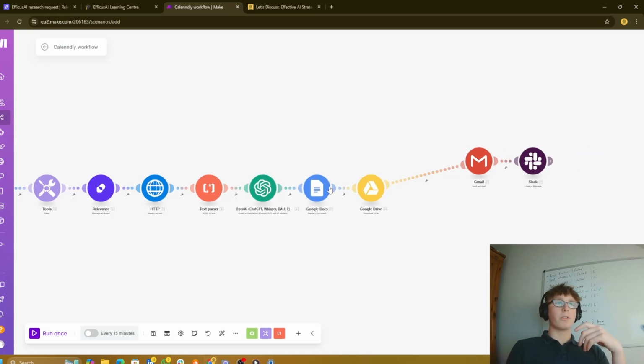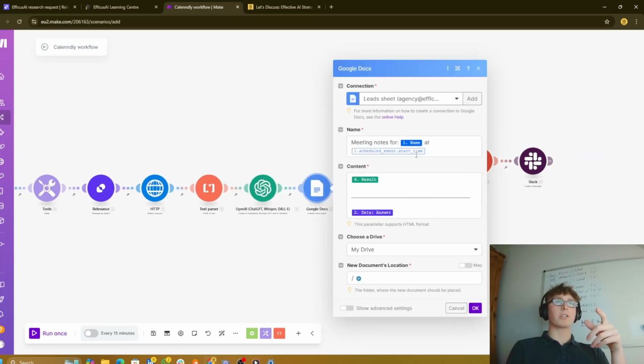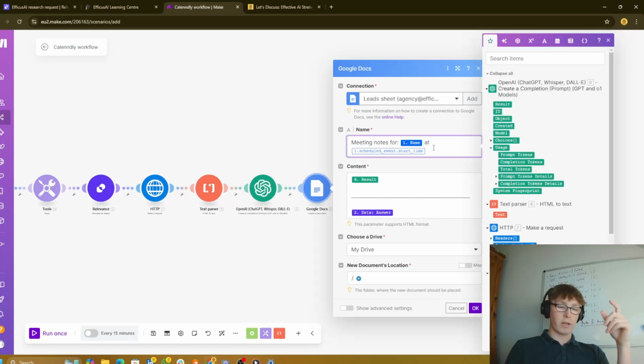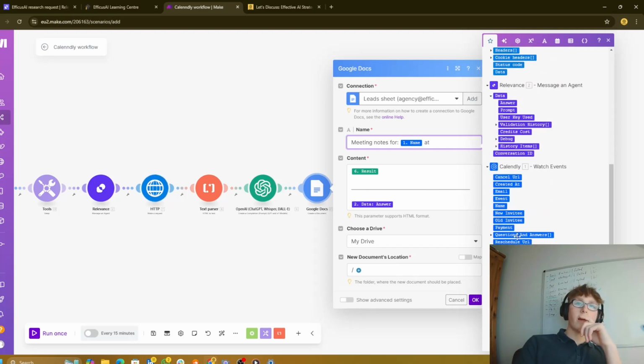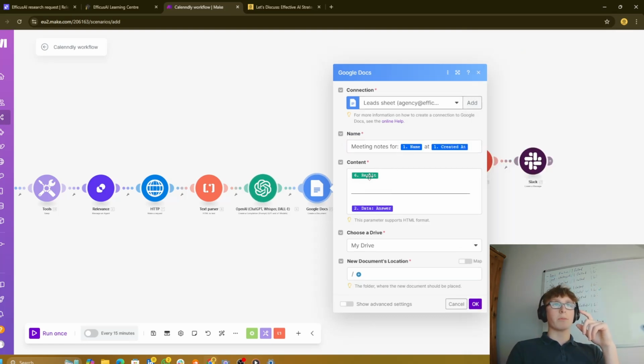So basically what's happening now is it's creating a doc, so just create your connection and basically copy what's going on here. It's all probably going to be variables. So scheduled, created at, boom boom, and then we're just putting in the result of ChatGPT, and also I've just thrown in the Relevance AI answers there.